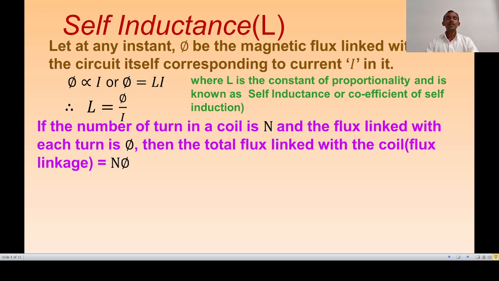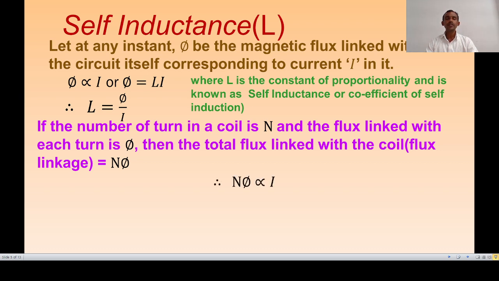Now, if the number of turns in a coil is N and phi is the magnetic flux linked with a single turn, then the total flux linked with the circuit or coil, also called the flux linkage, is given by N into phi. And it is observed that this flux linkage is directly proportional to the current flowing in the coil.